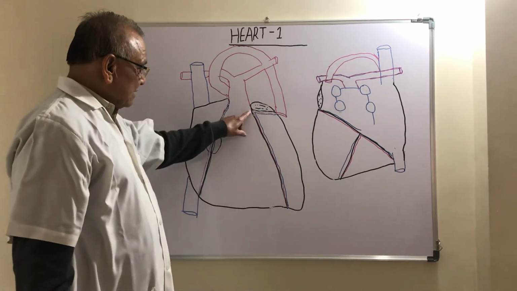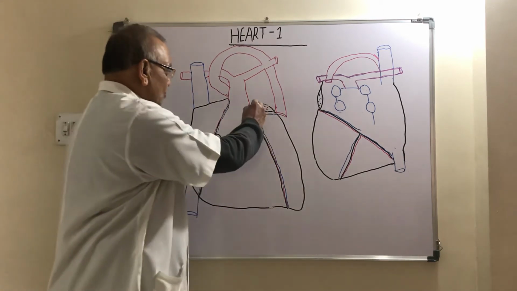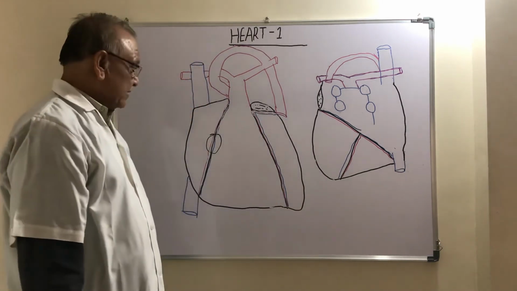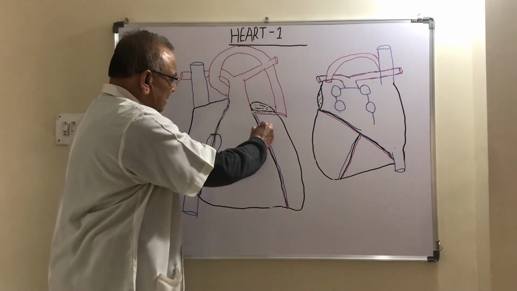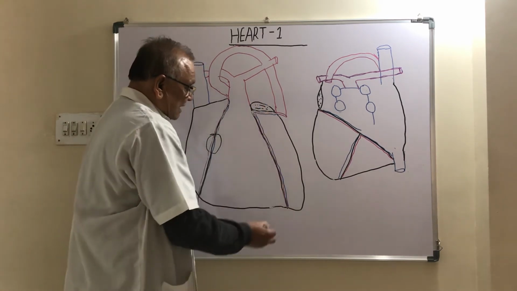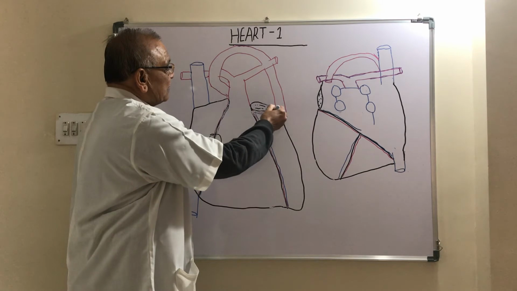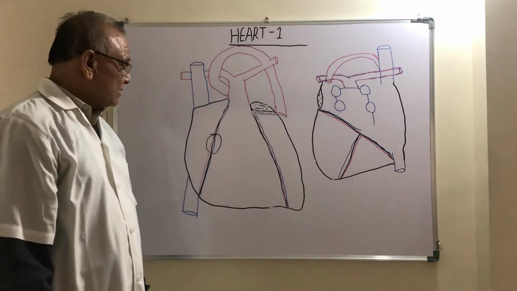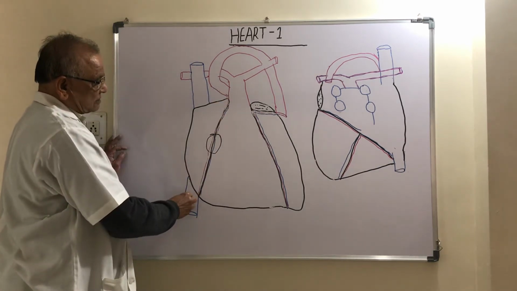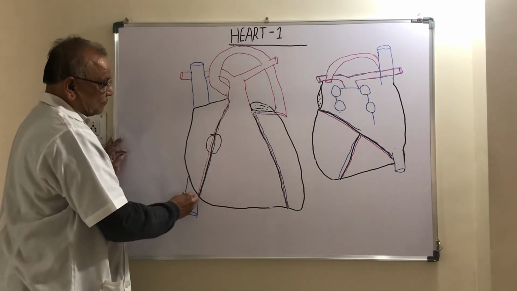It travels as the left anterior descending coronary artery, a branch of the left coronary artery, and there is a vein called the great cardiac vein. The anterior interventricular branch of the left coronary artery arises from the left coronary artery and runs downward, and the great cardiac vein runs upward and then runs into the left anterior coronary sulcus. Again, the right anterior coronary sulcus is traversed by the right coronary artery and the small cardiac vein.